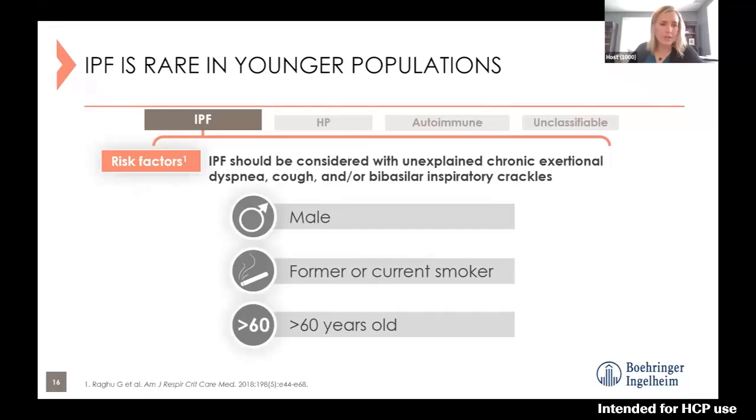IPF is rare in younger populations, so be thinking about that if you're seeing a patient who may have a progressive fibrosing lung disease. Typically rare in younger populations. Our prototypical patient with IPF is a male, former or current smoker, typically over the age of 60 years old. It's usually the 6th, 7th, 8th decades of life that we see patients presenting with idiopathic pulmonary fibrosis.